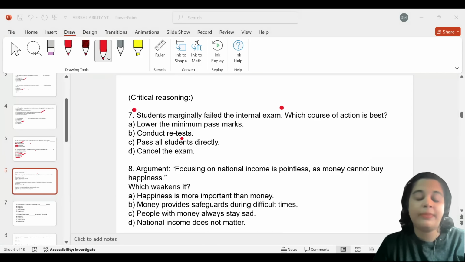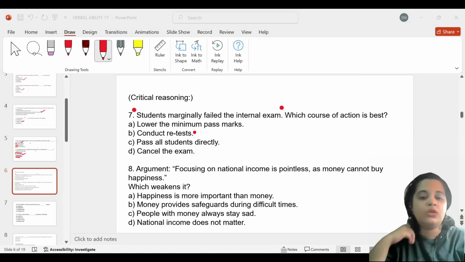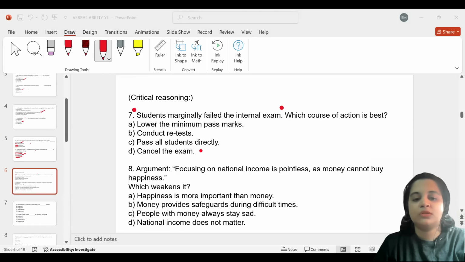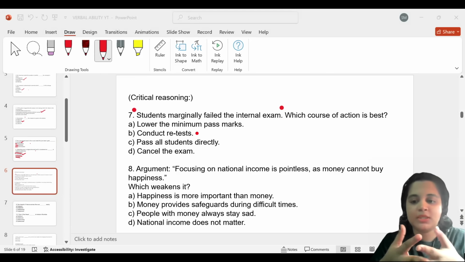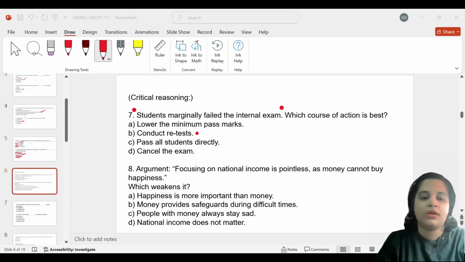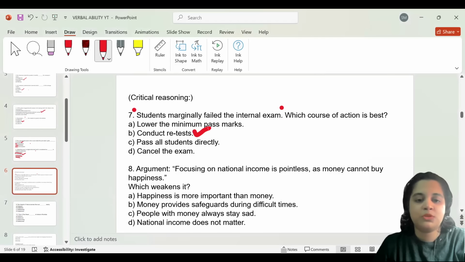What you can do, the action that seems perfect would be to conduct retests. Lowering the minimum pass marks or passing all the students does not seem like a fair and reasonable action. They're asking us which course of action is the best, so we have to choose a fair option, and conducting retests seems like a fair and reasonable action. Lowering marks or passing all is unfair, and cancelling exams is merely going to waste the efforts. So the correct answer would be option B for question number 7.